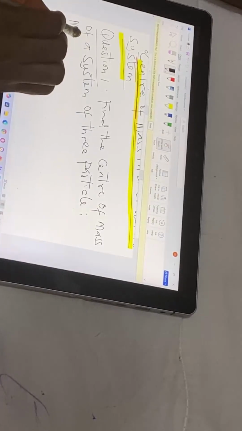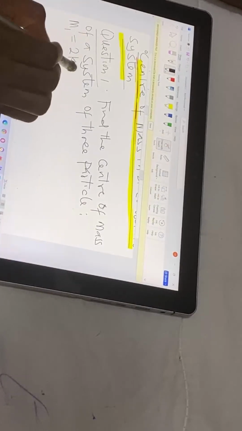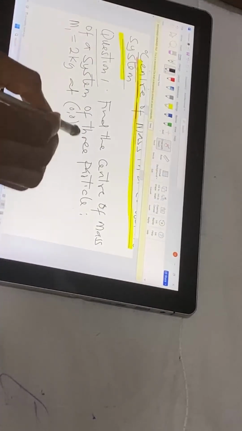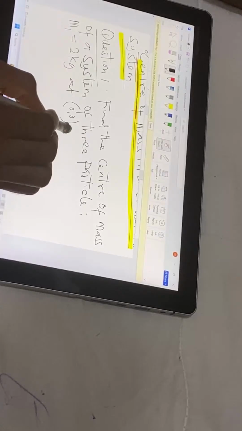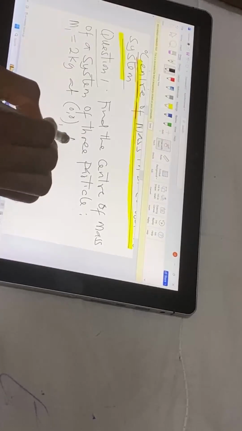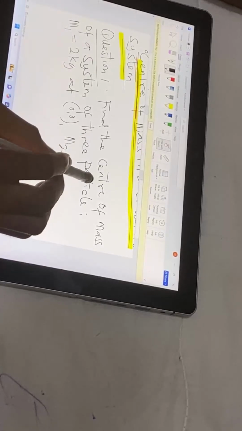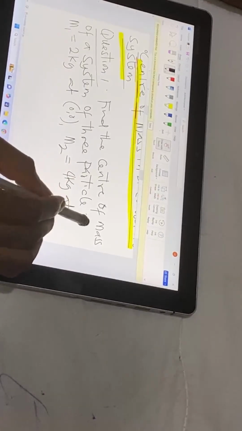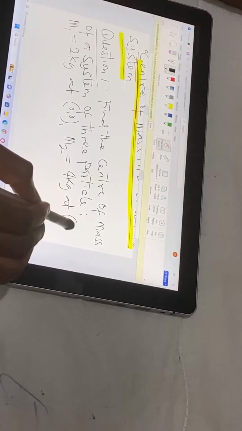M1 is equal to 2 kg at 0, 0. M2 is equal to 4 kg at 0, 3.